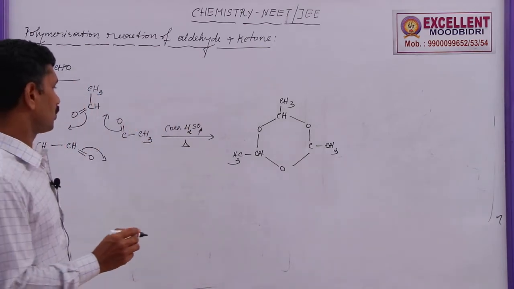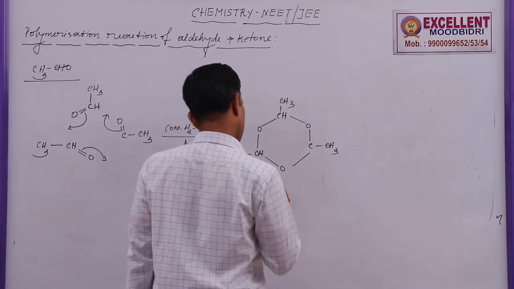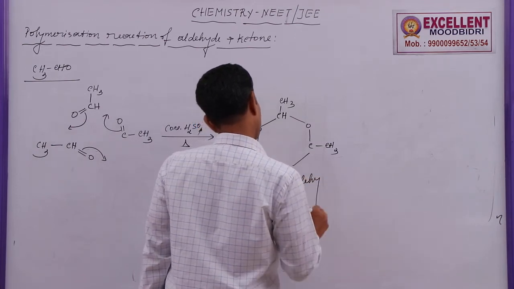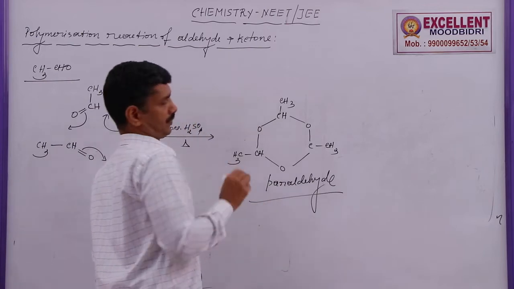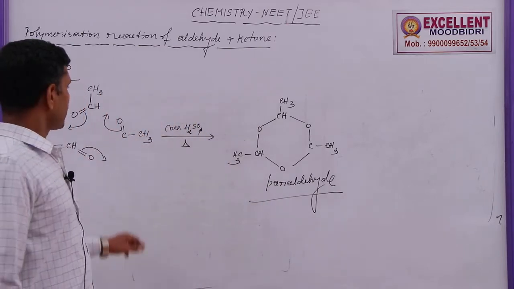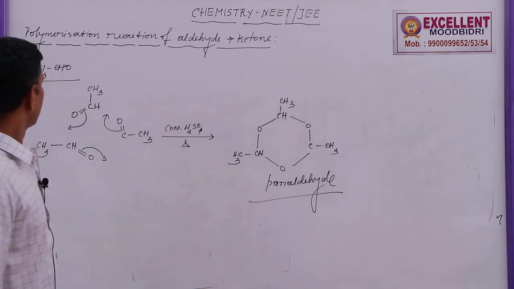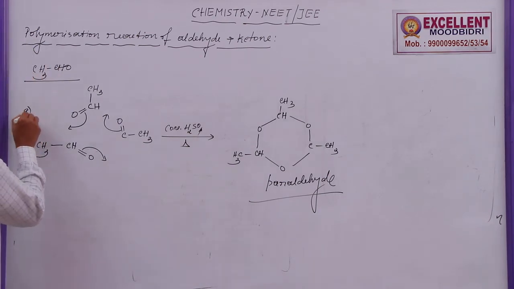This molecule is called paraldehyde. This takes place in the presence of concentrated H2SO4. So this is the first reaction, considered A.